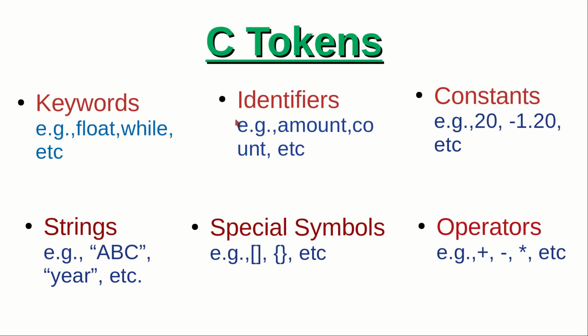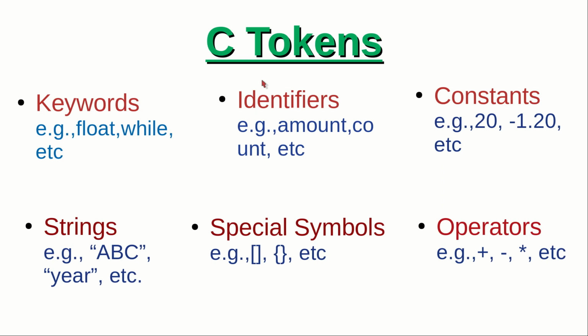So before talking about C tokens, let's get to the meaning of tokens first. So what are tokens actually? In the outside world, tokens refer to something serving as an expression for something else, or they refer to signs or symbols. In a passage of text, words or punctuation marks are called tokens. Similarly, in a C program, the smallest individual units are called C tokens.